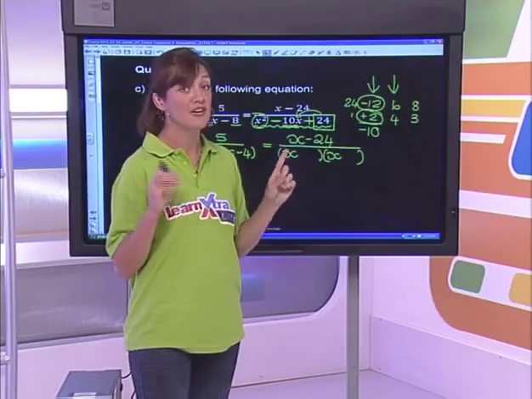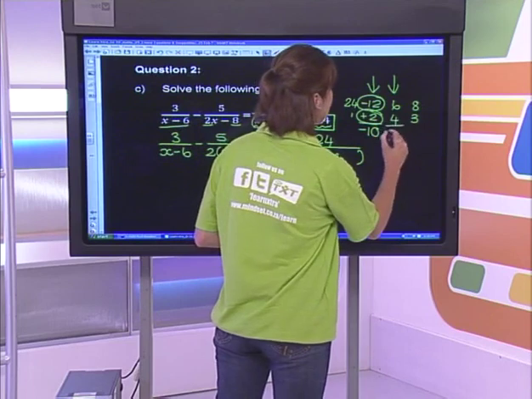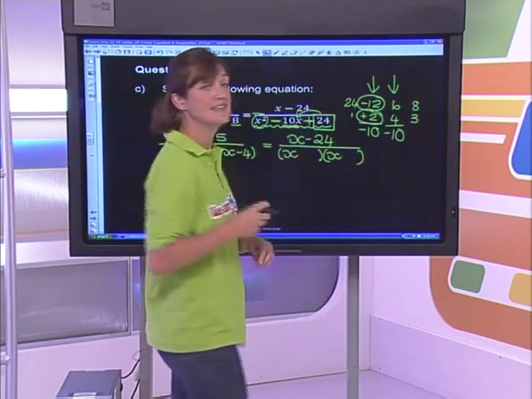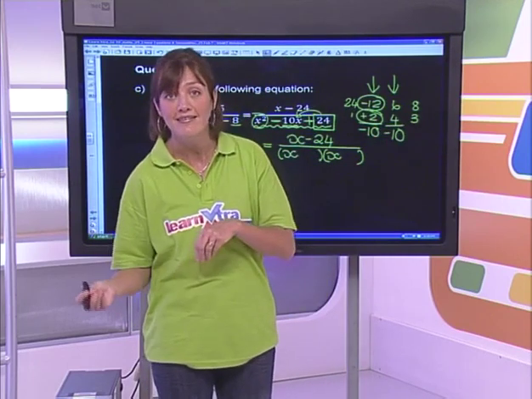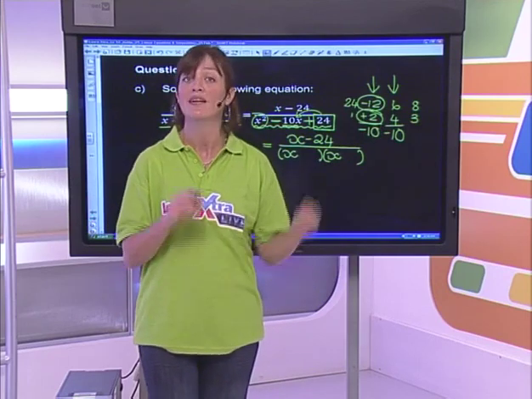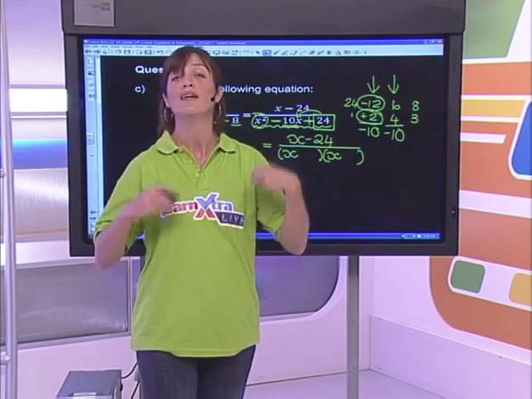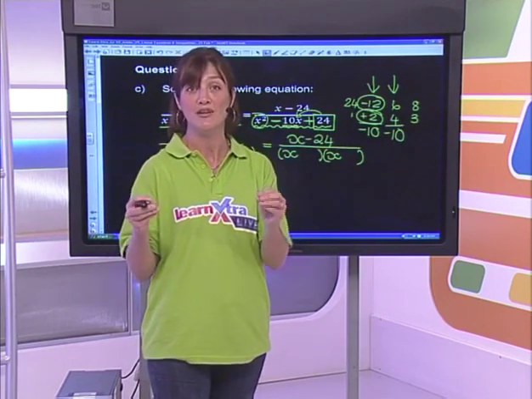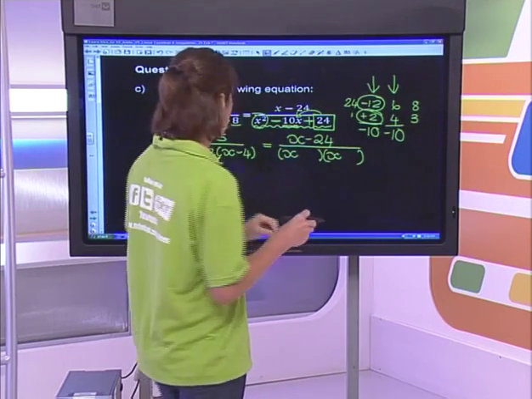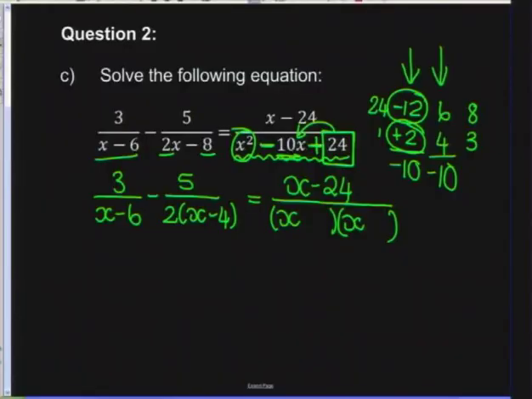So therefore, what we've got to consider is that if I'm looking for a negative 10 using the factors of 6 and 4, negative 6 minus 4 gives me negative 10, and negative 6 times negative 4 gives you positive 24. So there we go. Those are the factors that we are looking for. So what I'm going to have is a negative 6 and a negative 4.